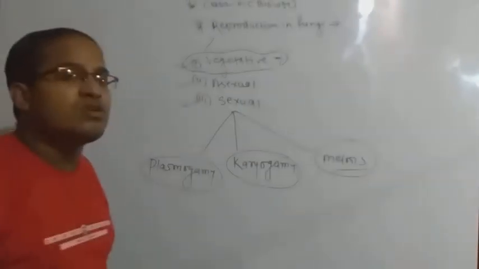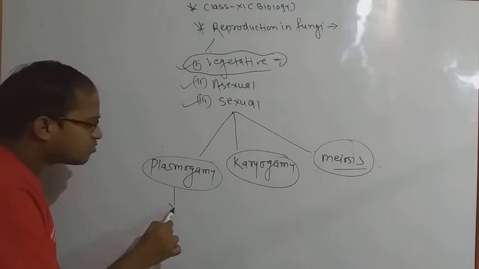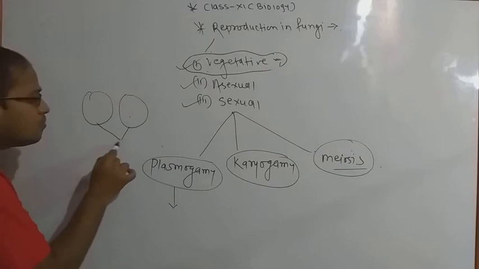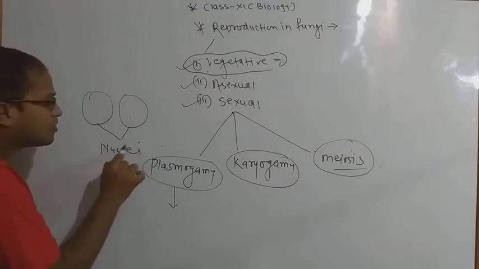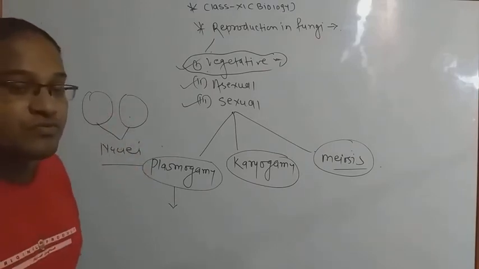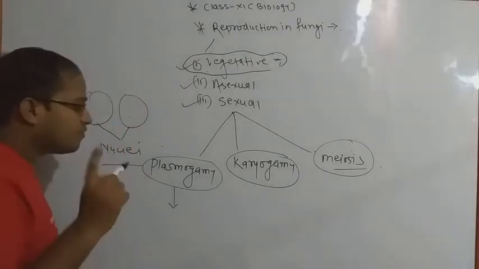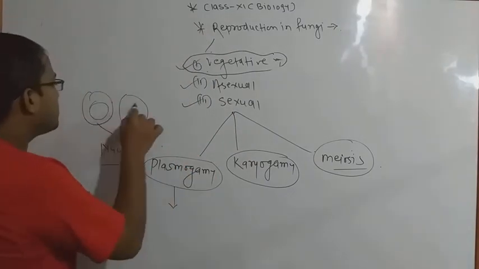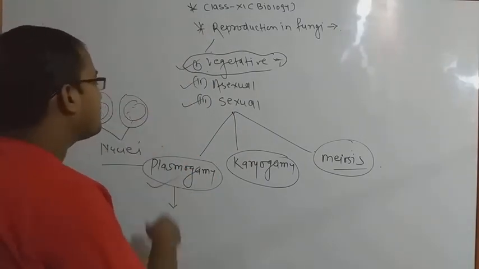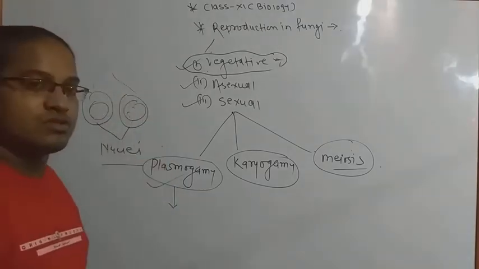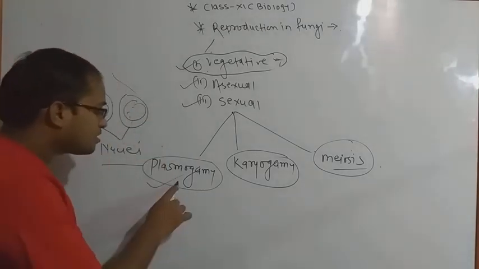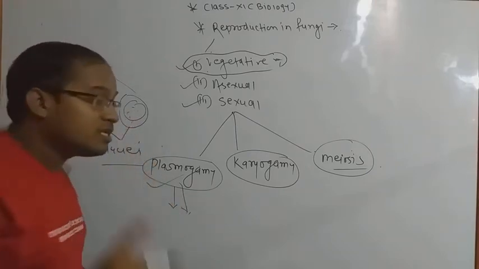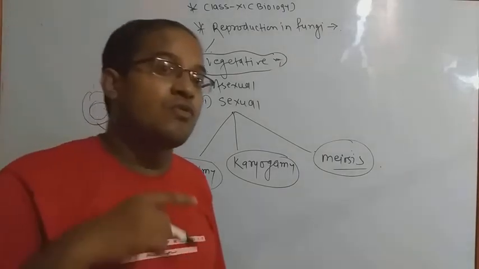तीन प्रकार के sexual reproductions होते हैं. इनमें plasmogamy means होता है two types of gametes, their protoplasm come nearer. इनकी जो nuclei है वो आपस में आती जरूर है, but they do not fuse. So different types of organisms, their protoplasm and nuclei come close to each other but they do not fuse. They are called plasmogamy and they are able to produce their young ones. Which type of features are generally found in which the fusion of the gametes does not take place, in spite they are able to form their young ones?